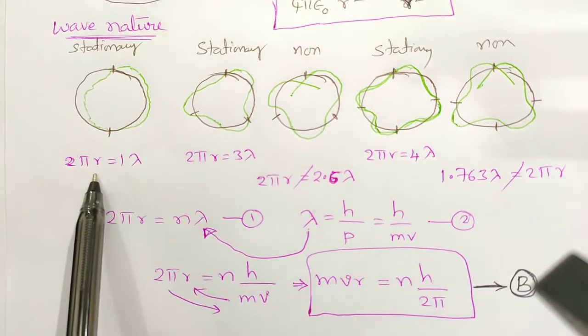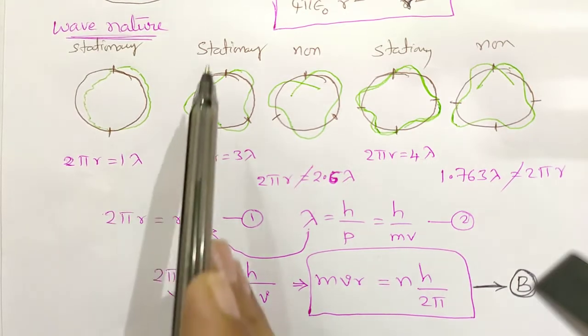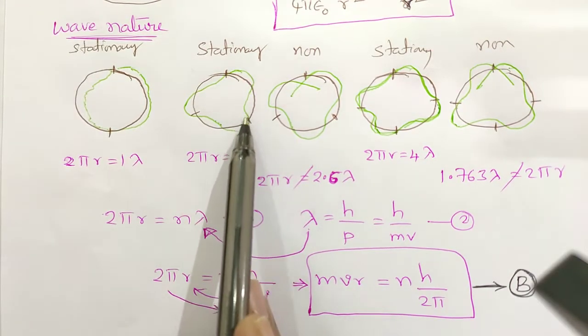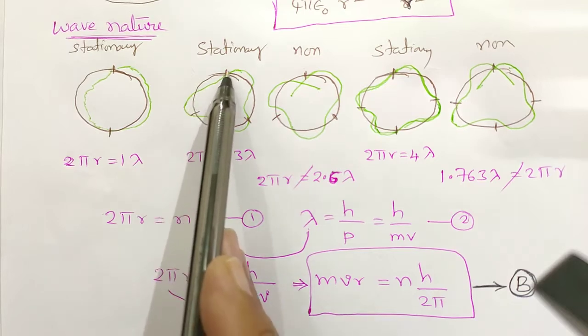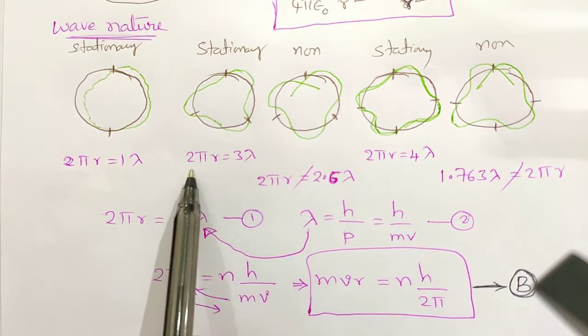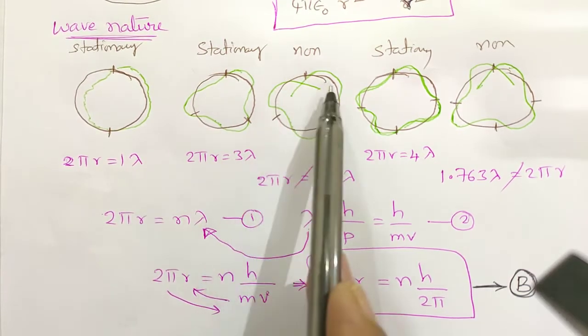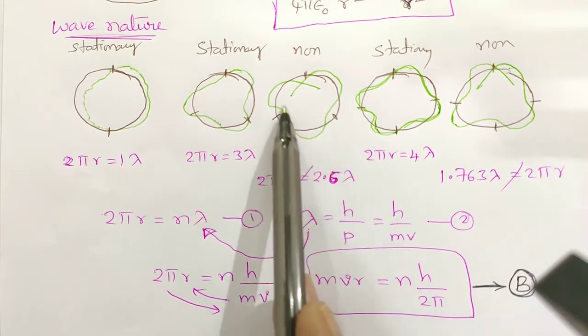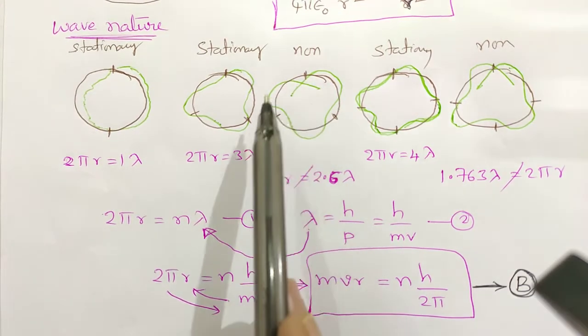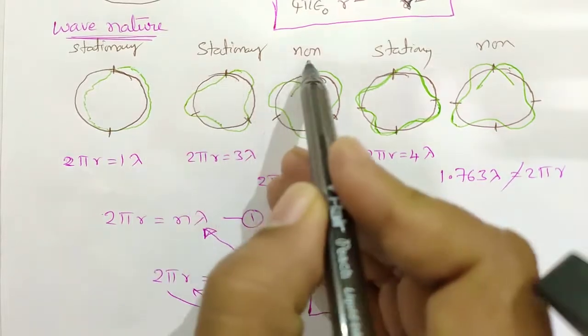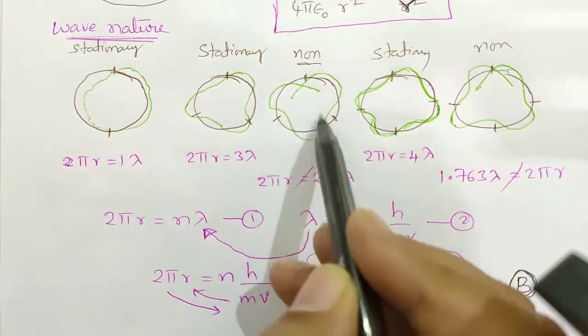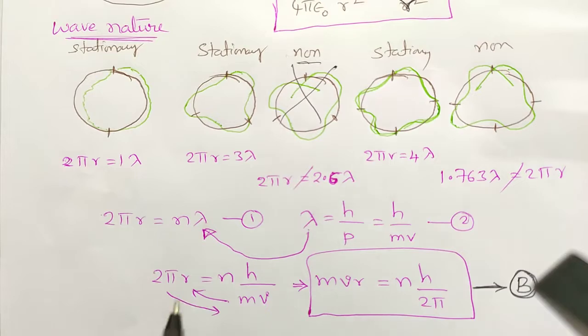So 2 pi r, the circumference, is equal to 1 lambda. Similarly, crest, trough, crest, trough, crest, trough, a perfect wave has formed. So 2 pi r is equal to 3 lambda. Now we try here, crest, trough, crest, but here it's not forming a perfect wave. This is called a non-stationary orbit. So the electron doesn't choose to be in a non-stationary orbit.